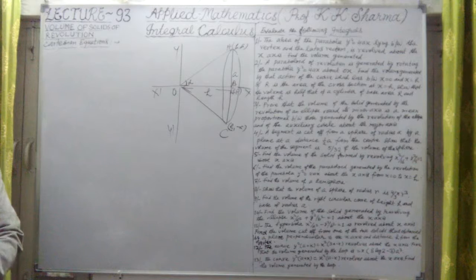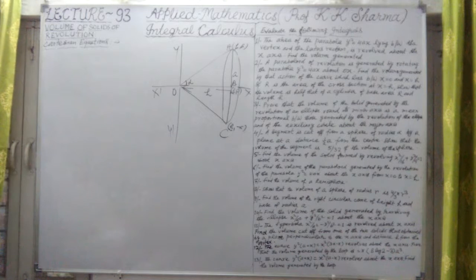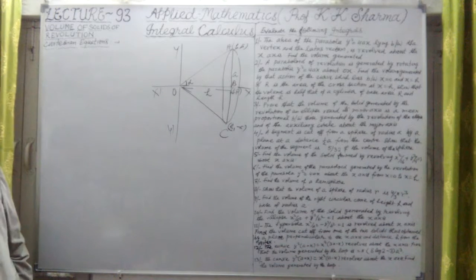The question is the volume of the cone, sorry, this cone we have to obtain here. The volume of the cone we have to obtain, that means pi y square into dx. So for y square, let me take any point P here.